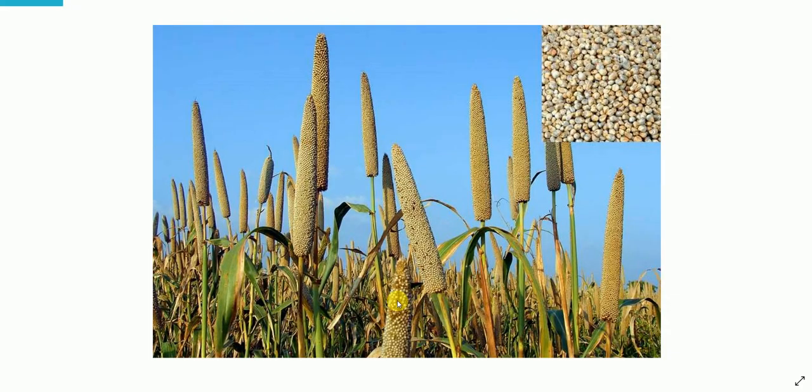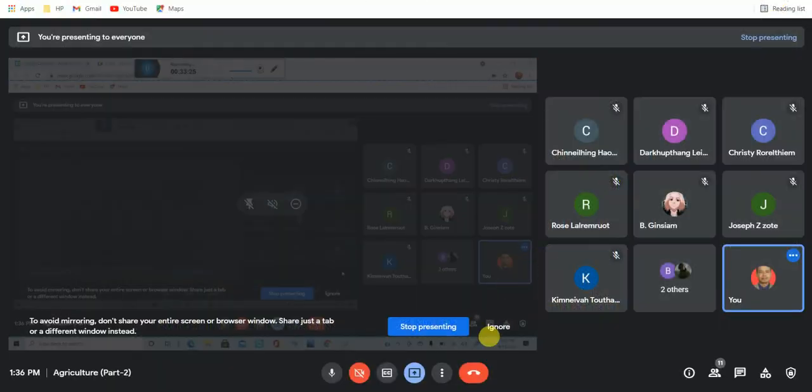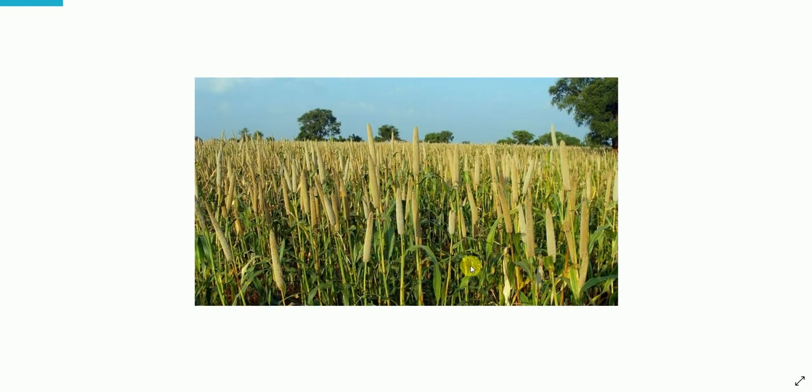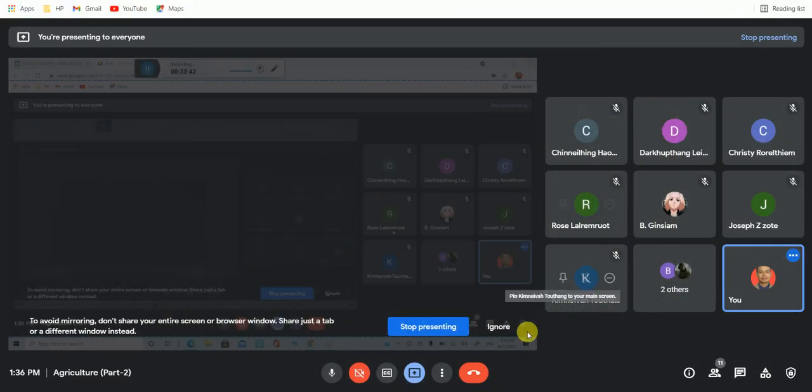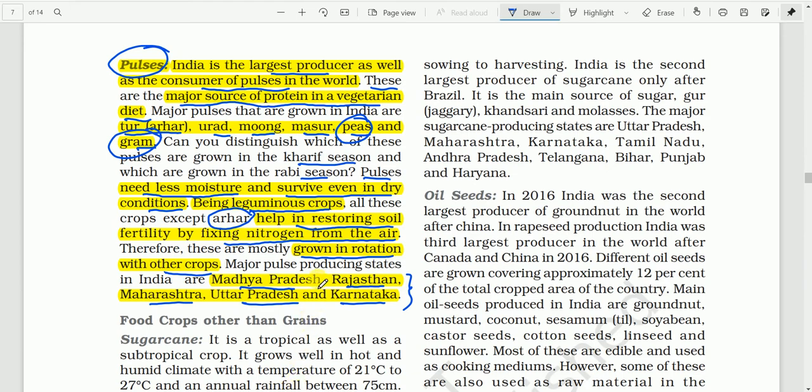So this is bajra. I think one photograph is also included in our book. So this is bajra cultivation. Here in the inset you will find the bajra grain. And last but not the least, this is another photograph showing bajra cultivation. It is also known as pearl millet. Okay, pearl millet. So this is a photograph showing bajra crop. So these are the important crops grown in India.